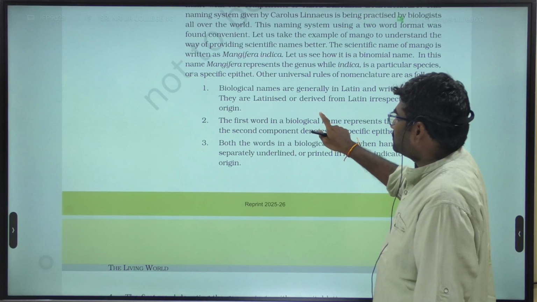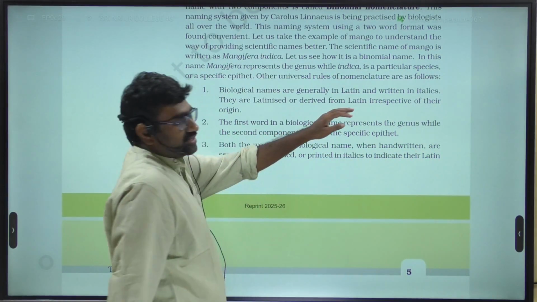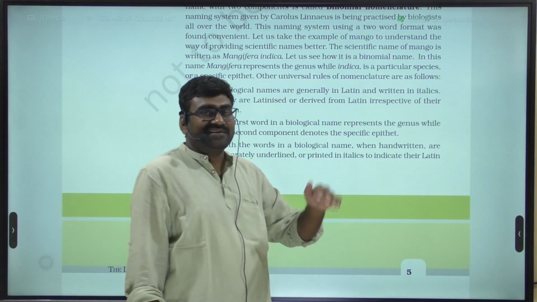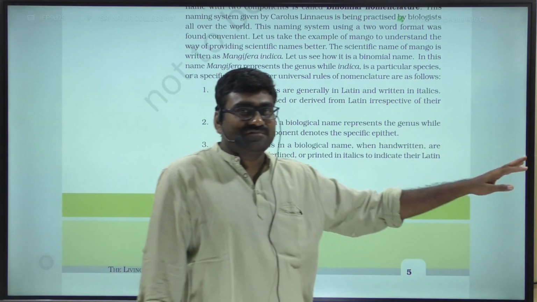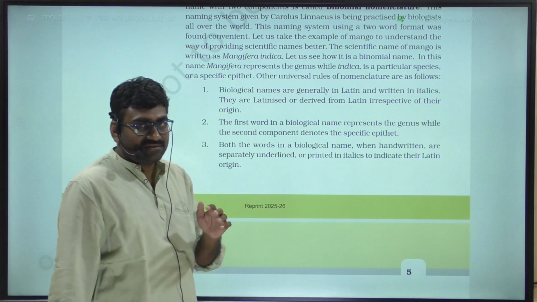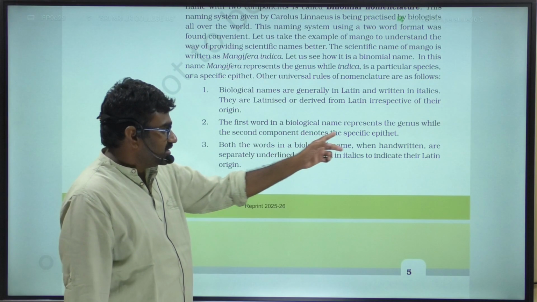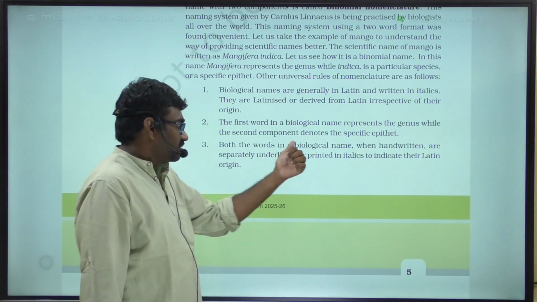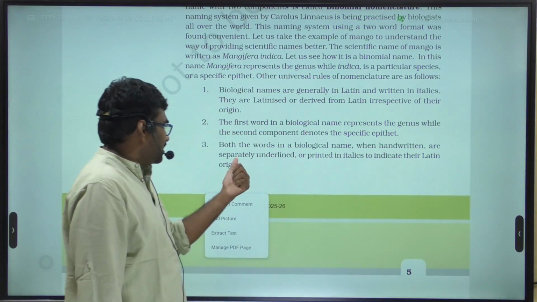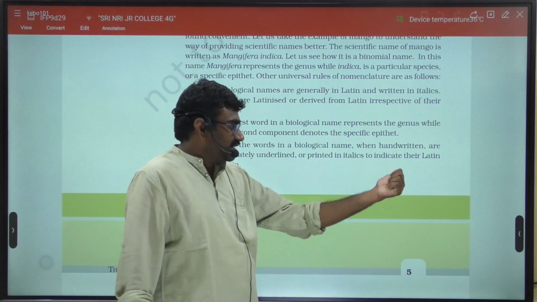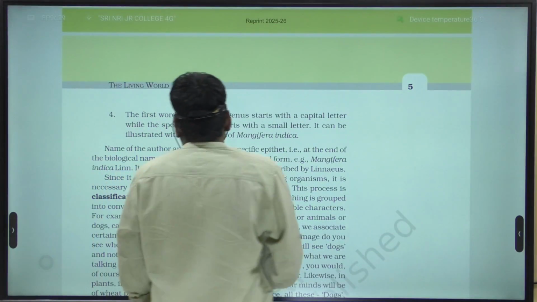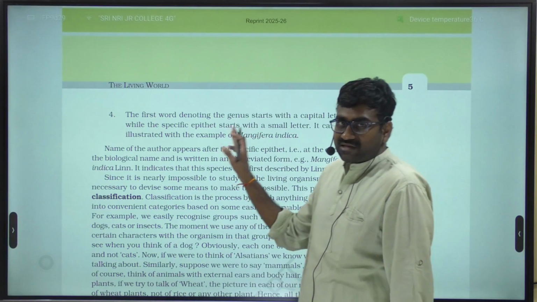So these are the universal rules. The first point is that biological names are generally in Latin and written in italics, and they are Latinized or derived from Latin irrespective of their origin. The second point is that every biological name has two components, genus and species. The first word represents the genus and the second component denotes the specific epithet. Both words, when handwritten, are separately underlined, or printed in italics to indicate their Latin origin. The first word denoting the genus starts with a capital letter and the second word starts with a small letter.